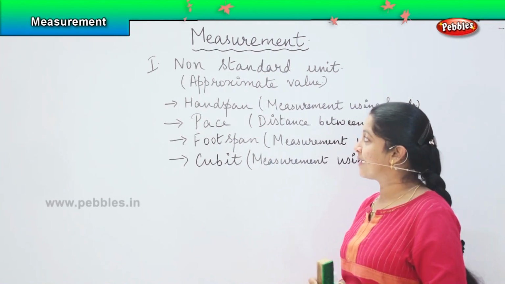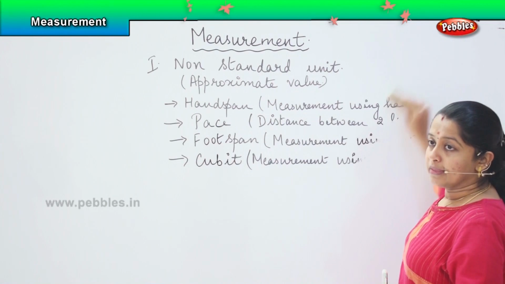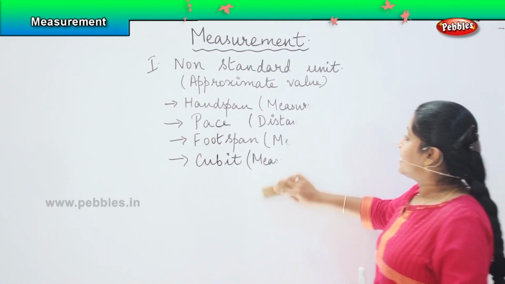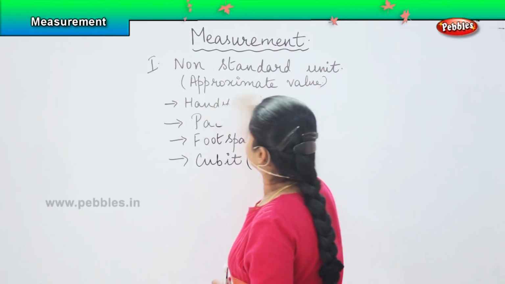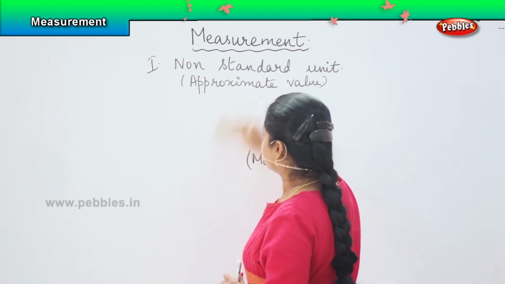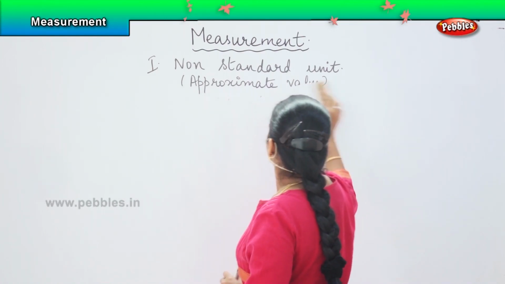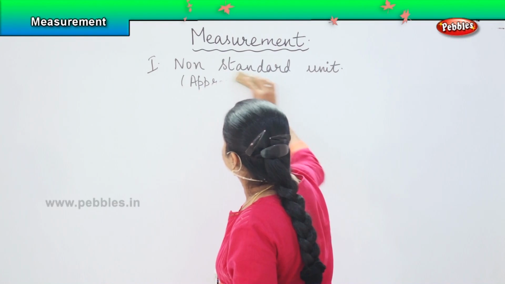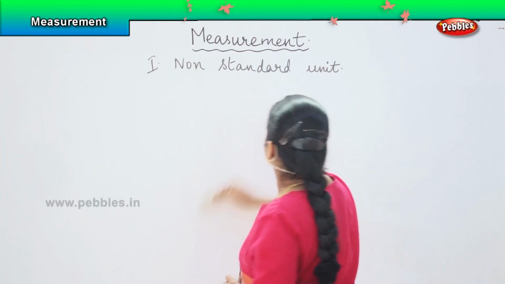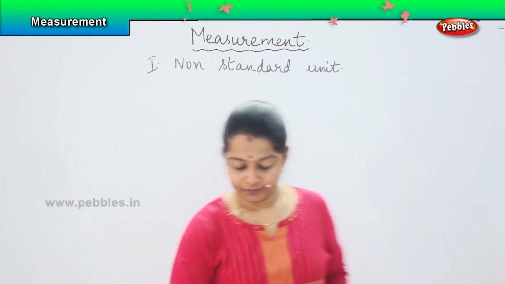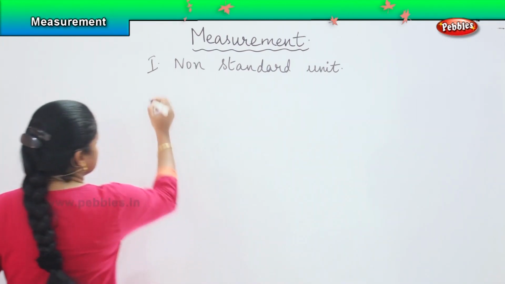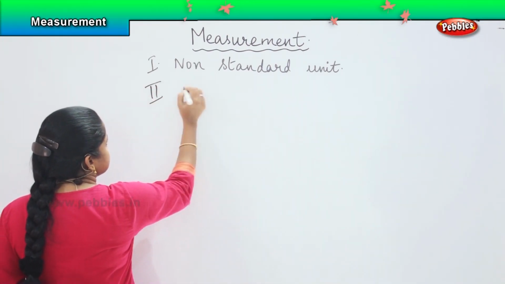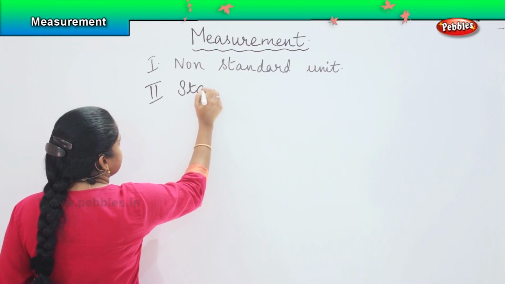Shall we move to the next method? So, the next method is the standard method. As the name suggests, the standard method is used to give us the exact value.